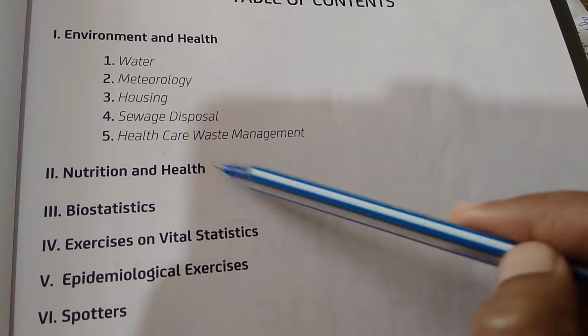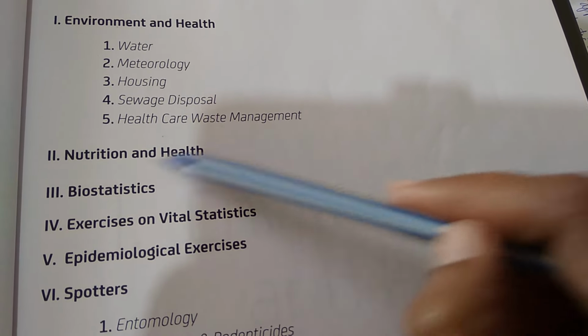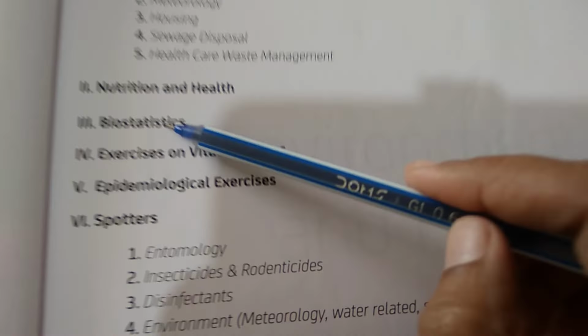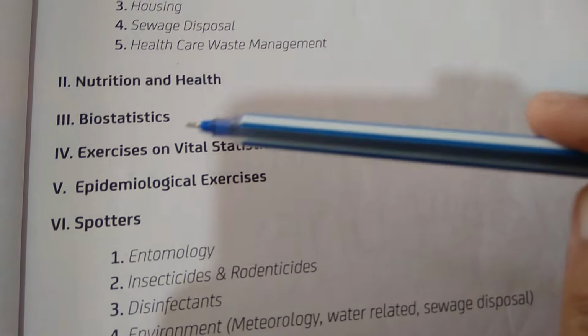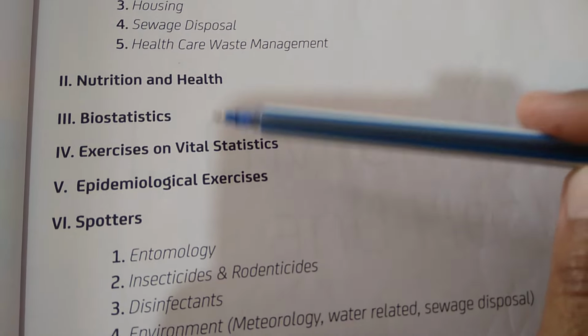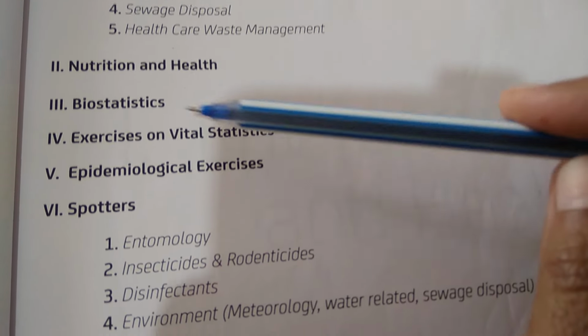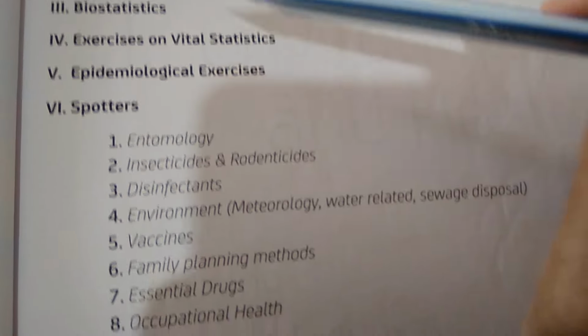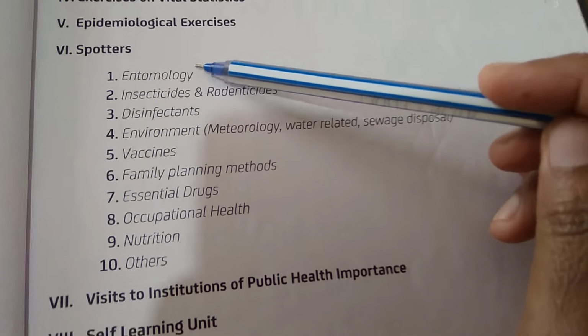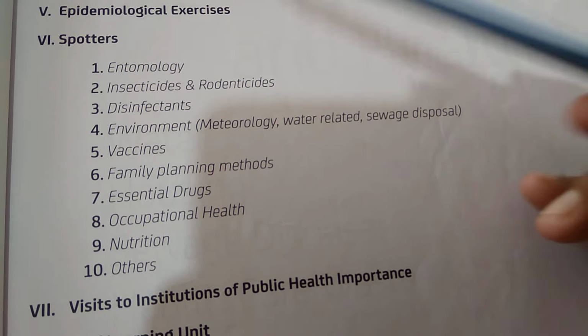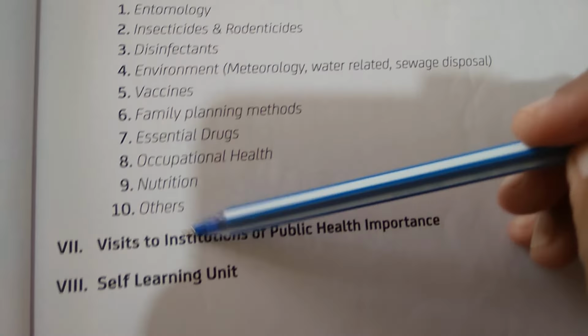Then you have nutrition and health, all those spotters that you have about all the dals, urad dal, moong dal, etc. Biostatistics, all to do with your mean, median, mode, etc. Then vital statistics, the birth rate, death rate, etc. Epidemiological exercises, and then spotters. For so many things you have spotters. All the insects you'll have to identify, mosquitoes, etc. All this you'll have to identify.